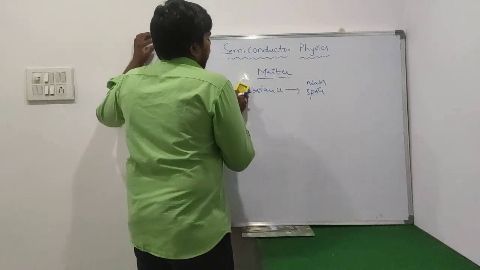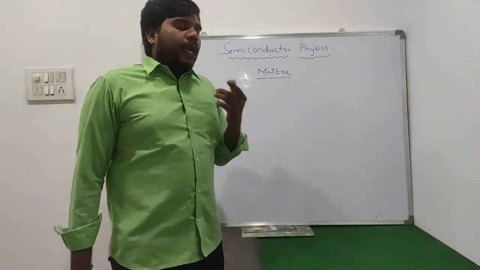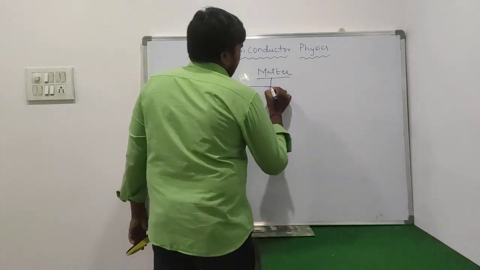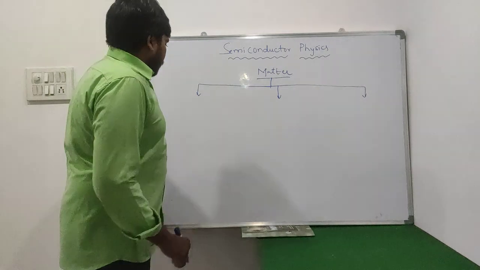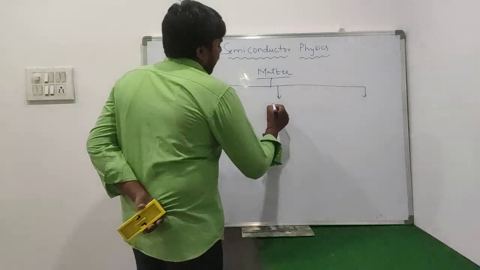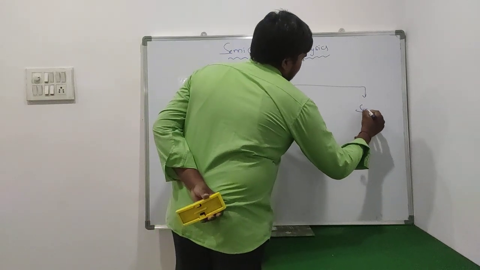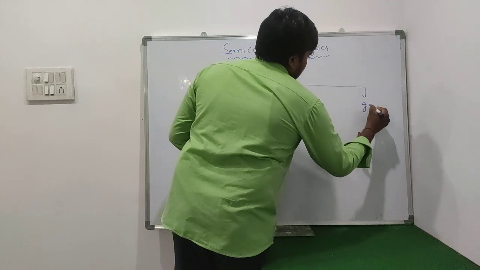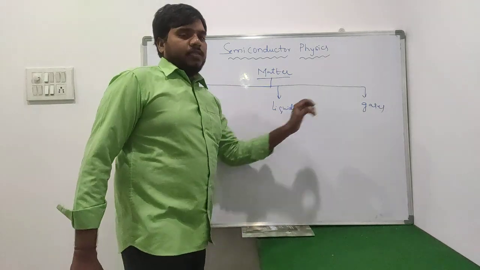Then how many types of matter are there? In general, we have three types of matter. What are those three types? We are already well known about these things: solids, liquids, and gases. Matter can be divided into three types: solid, liquid, as well as gases.